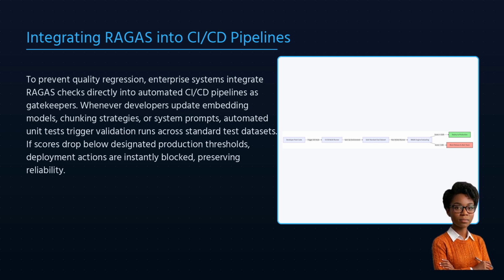In our next upcoming lecture, Module 8.2, Writing Unit Tests for RAG Accuracy, Practical, I will show you exactly how to write production-grade unit tests using PyTest and RAGAS to prevent regressions dynamically.